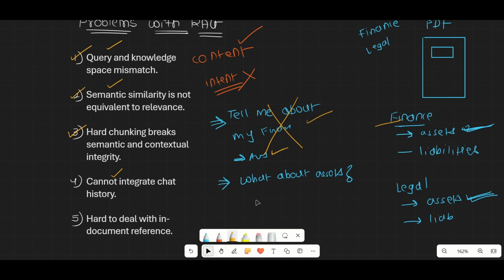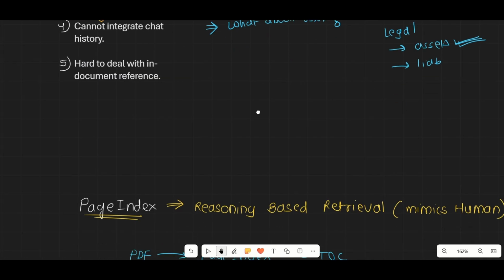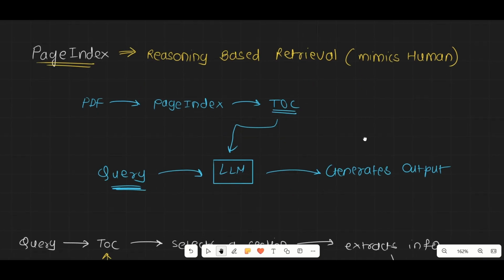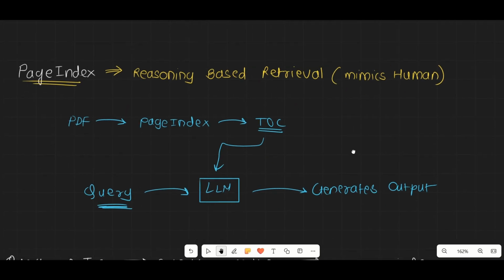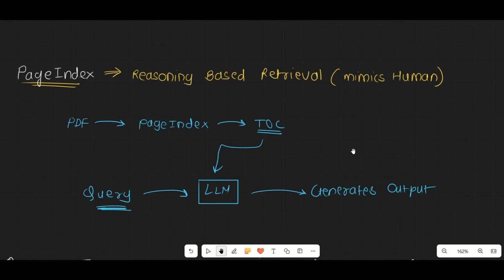So this much time I just took to lay the foundation and make you understand the problems associated with traditional RAG. And now since you have understood the problem, you will get why this vectorless RAG has come into the picture. Okay, so now let's talk about it in detail, in depth. This is the captain of the ship today, the highlight of this video, which is PageIndex, also known as vectorless RAG, and it is nothing but reasoning-based retrieval.